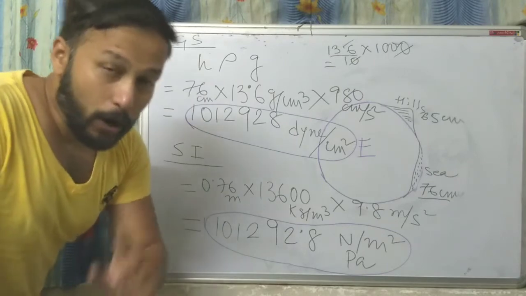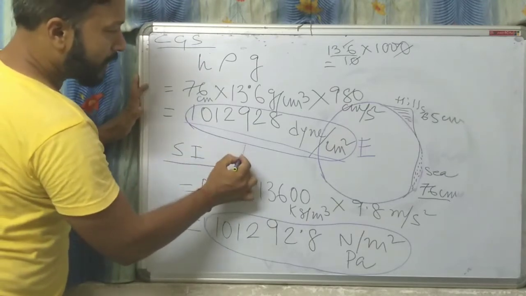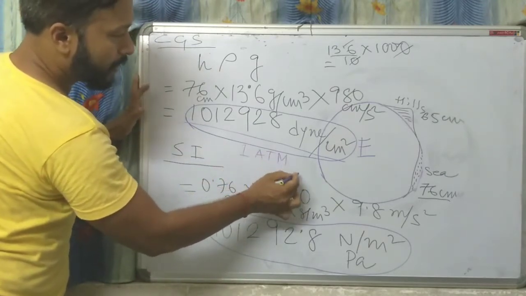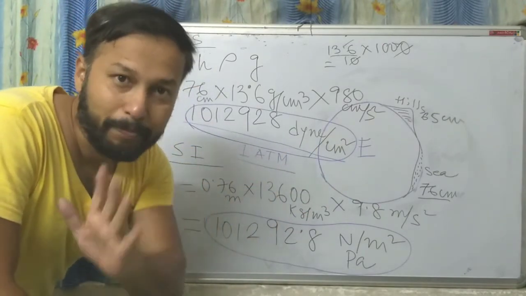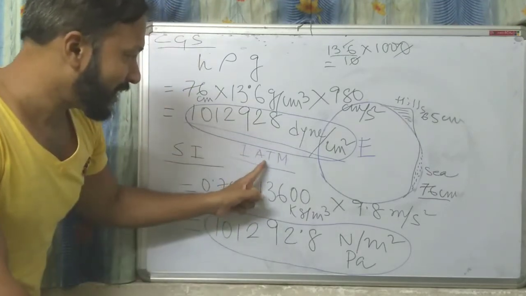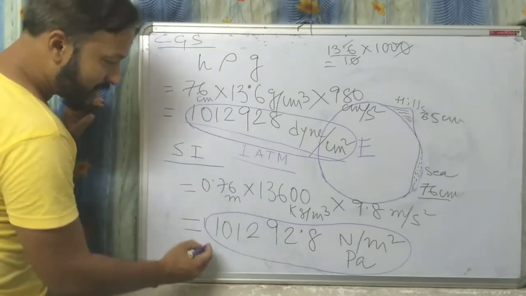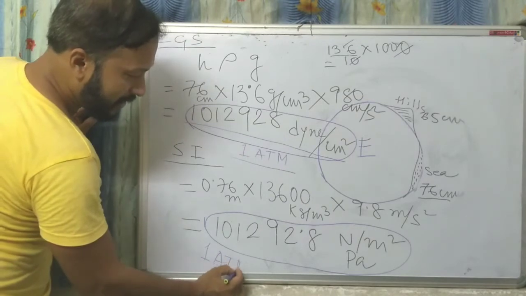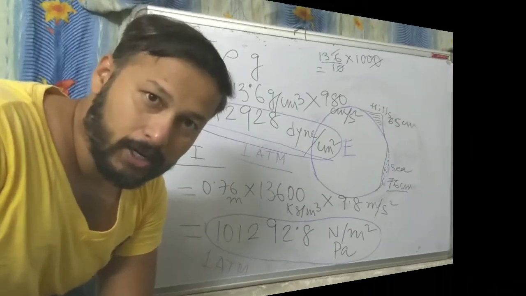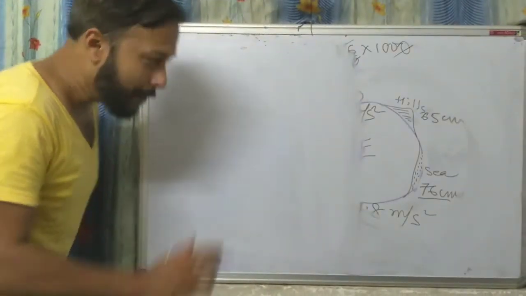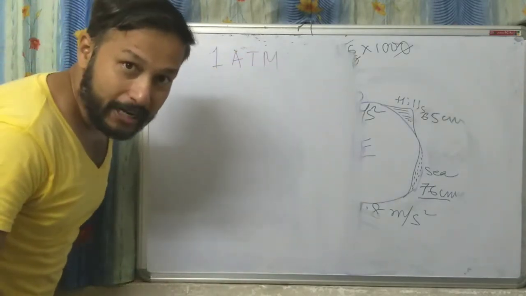These are the values. Now one more piece of information for you. This value is called 1 ATM. 1 ATM does not mean the ATM from where we take money. ATM means atmospheric pressure. 1 ATM in CGS system, this is the value, and in SI system, 1 ATM means this. 1 ATM means 1 atmospheric pressure.